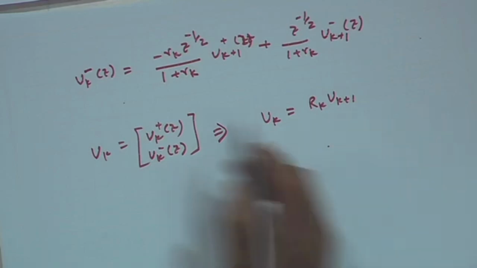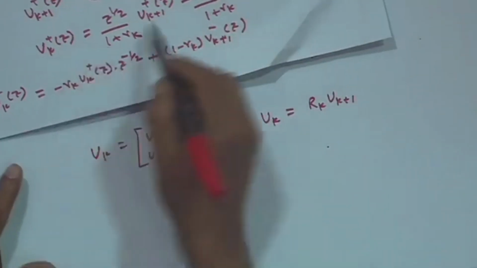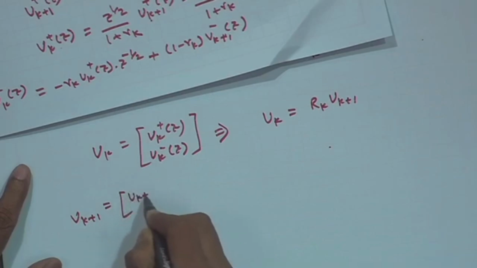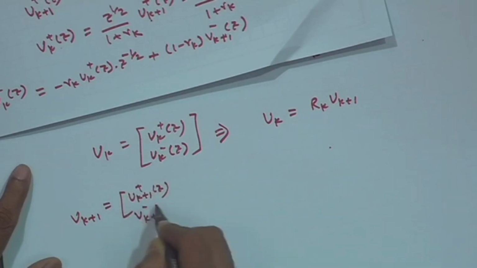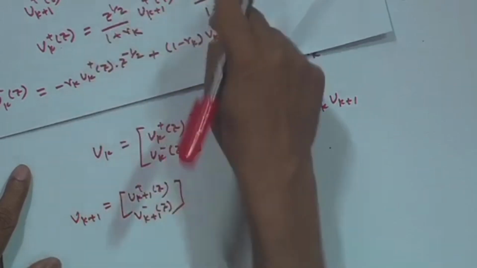If I write that, if you see this is the two equation u k minus and u k plus, u k. So, u k plus 1 is nothing but u k plus 1 plus z and u k plus 1 minus z. Okay. So, this has to be multiplied by this matrix equation.